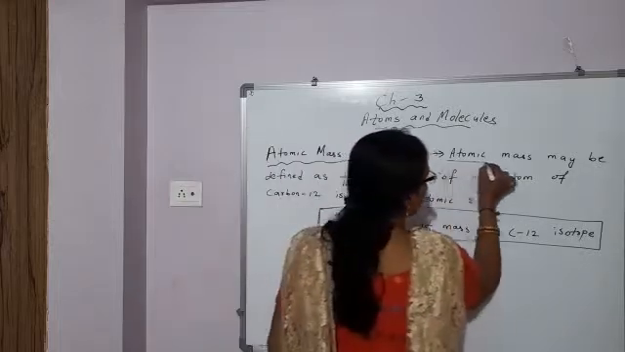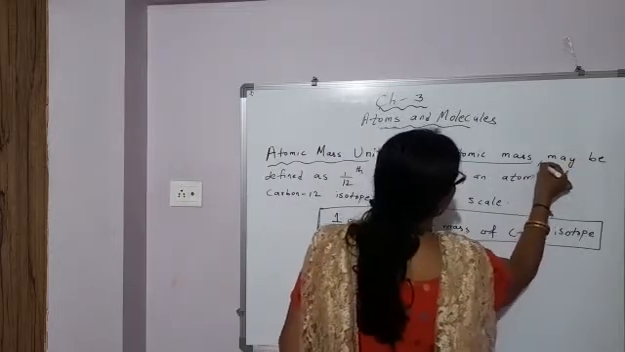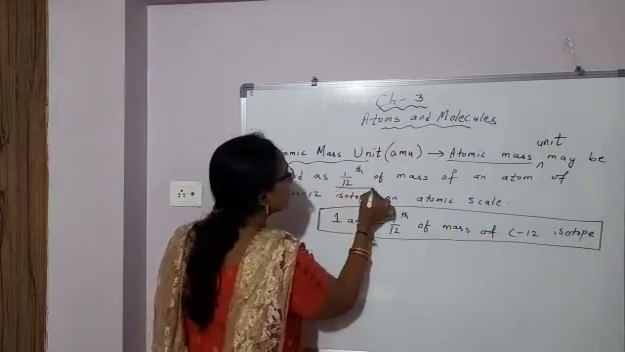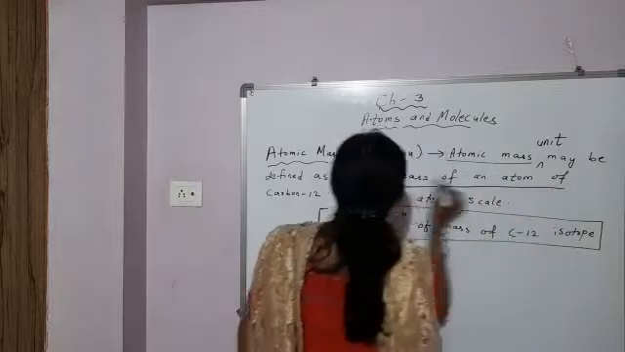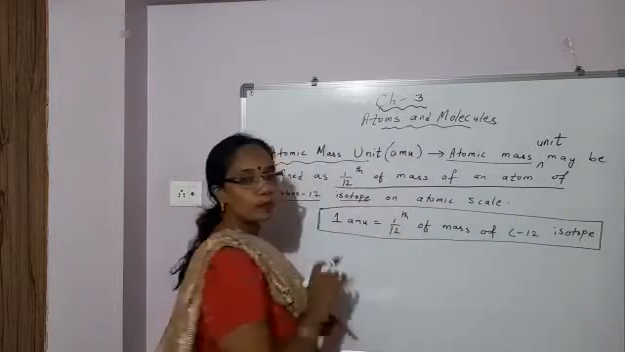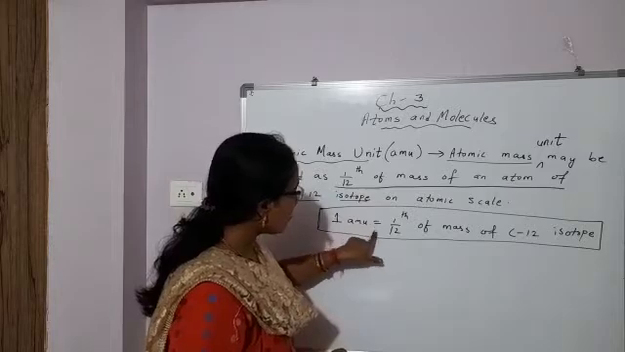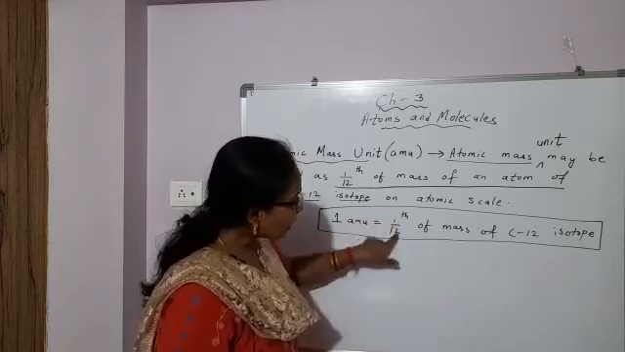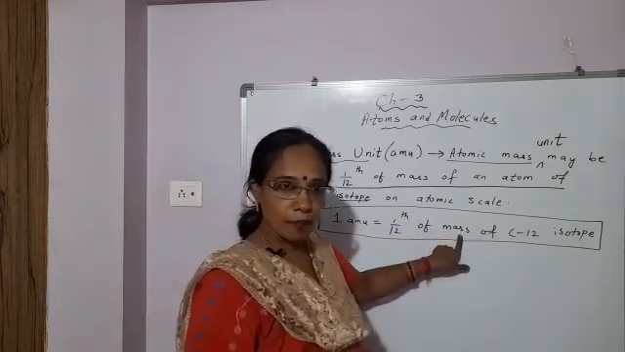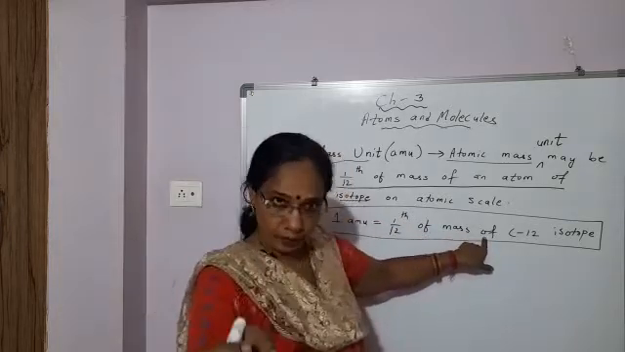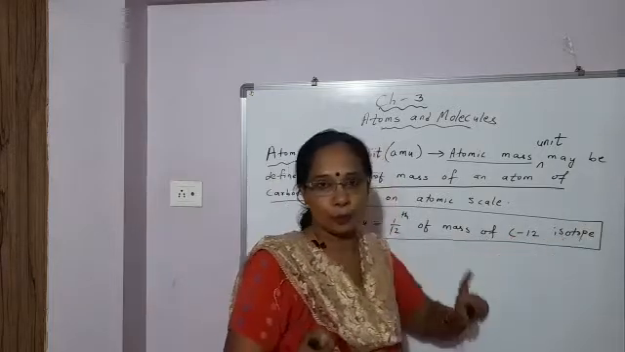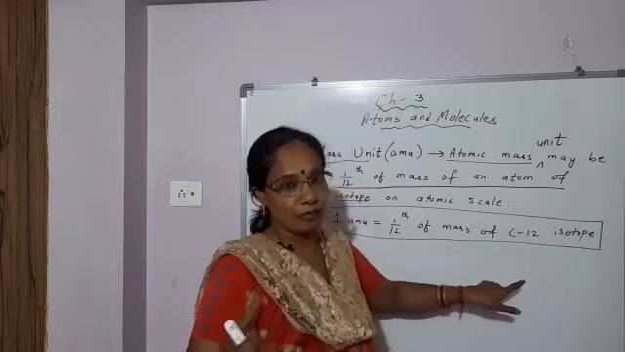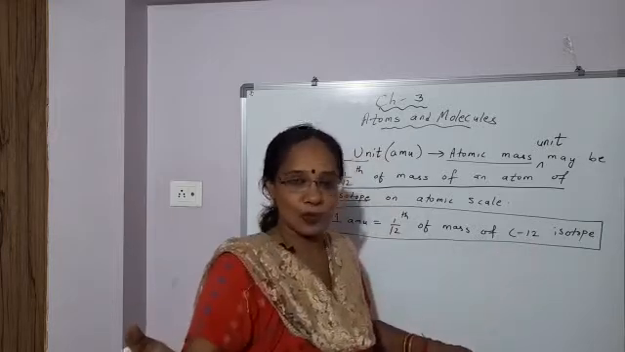Atomic mass unit may be defined as 1/12th of mass of an atom of carbon 12 isotope. This 1 AMU, atomic mass unit, is equal to 1/12th of mass of an atom, one atom of carbon 12 isotope. This 12 is mass, carbon with mass number 12, because carbon exists as isotopes.